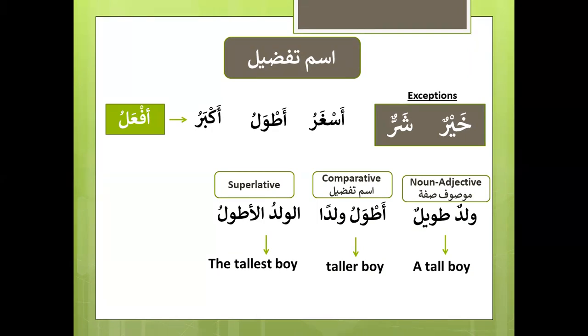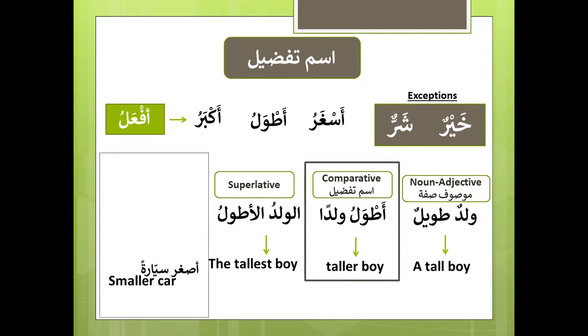Now we are going to deal with comparative ism tafdeel. There is more to ism tafdeel, but what we are dealing with right now is the comparative. So as you can see, asgharu sayyaratan. Now notice there is no change in asgharu because of sayyaratan being feminine. It will be asgharu kitaban, asgharu sayyaratan.